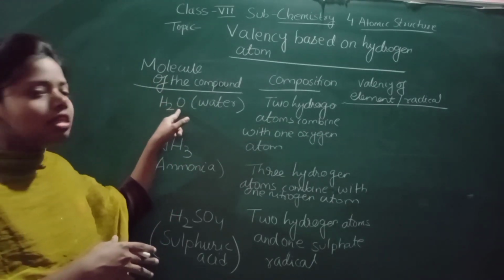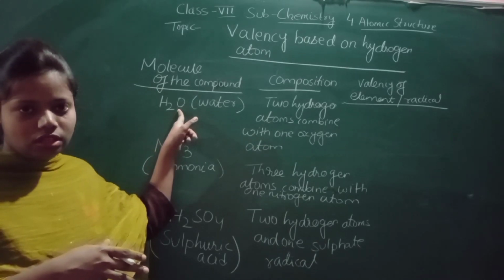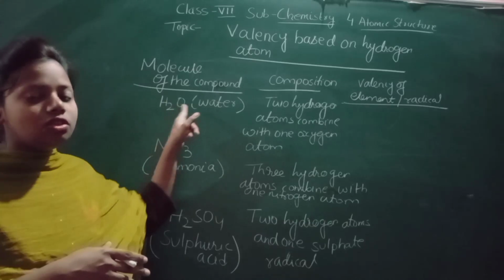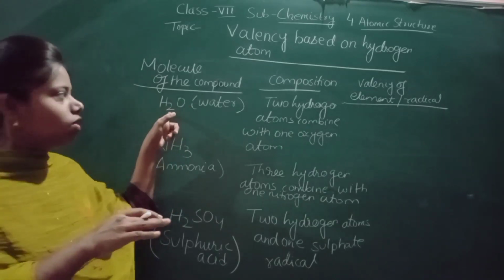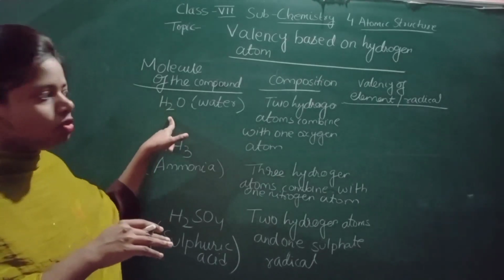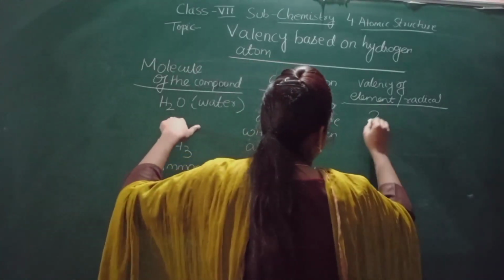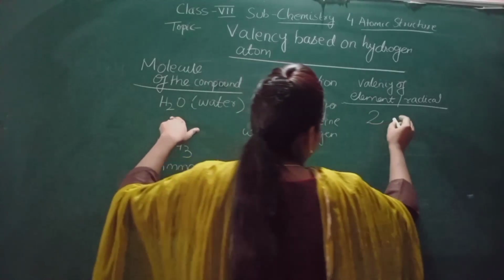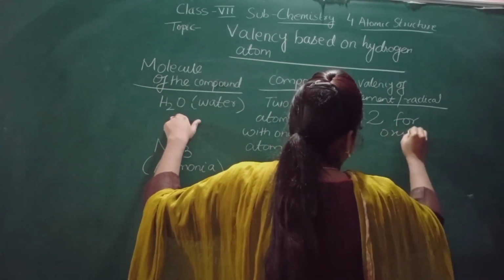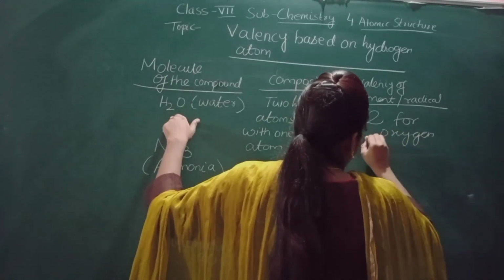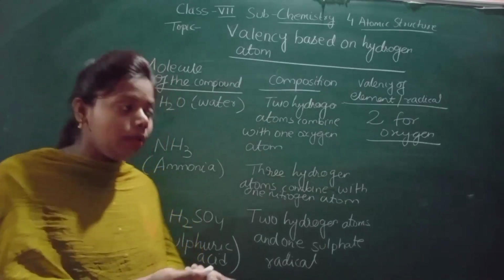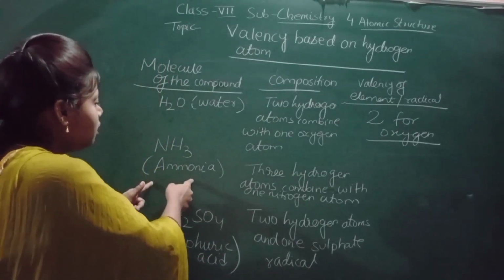So here, the element is oxygen, and how many hydrogen atoms are combined? 2. That means 2 is the valency of oxygen. So what is the valency of oxygen? 2. And this is an element with valency 2 for oxygen. How many hydrogen atoms have combined, that will become the valency. Now let us see the next one.